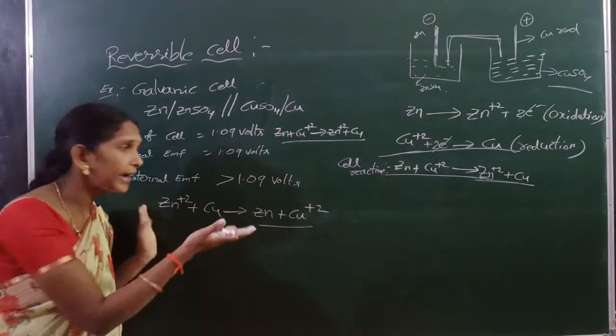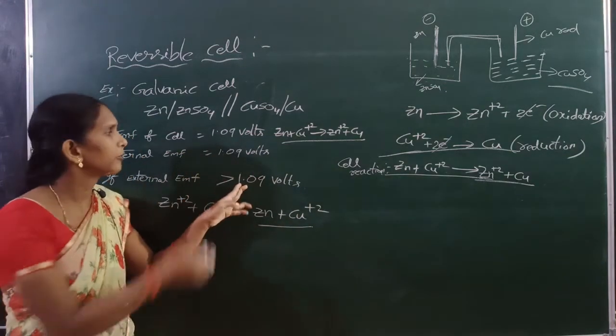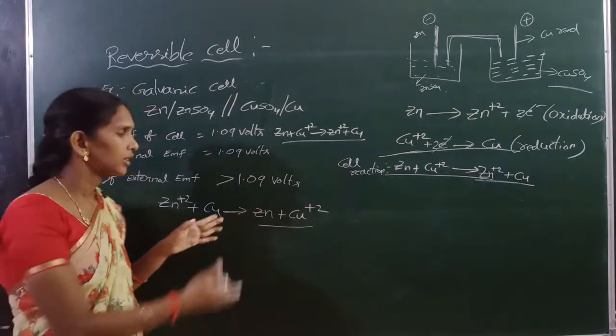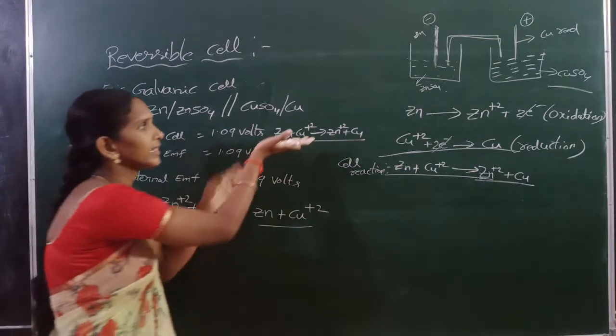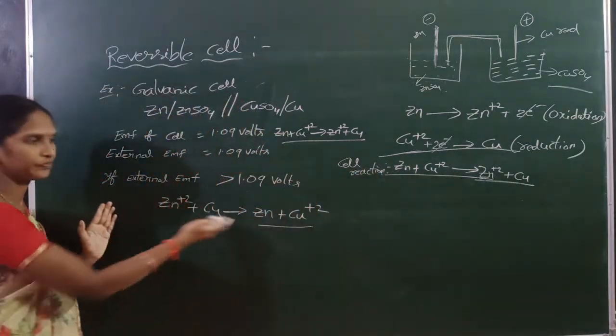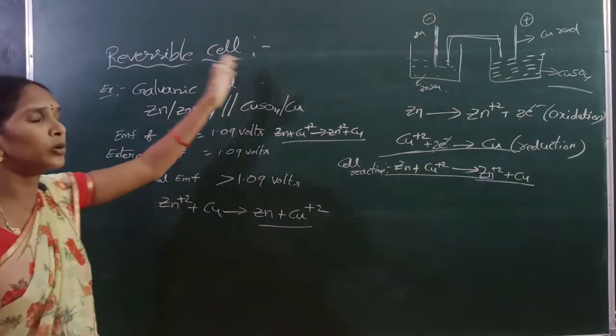If an EMF greater than its capacity, that means 1.09 volts, is applied to this cell reaction, then the reaction is reversed. This type of cell is called a reversible cell.